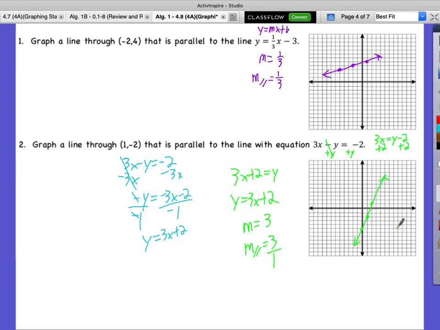Seth, are you sure that's right? Because you're supposed to go right 3, up 1. Yes, but you went up 3. No, rise over run. Rise is 3.